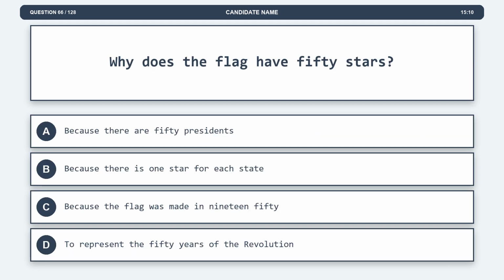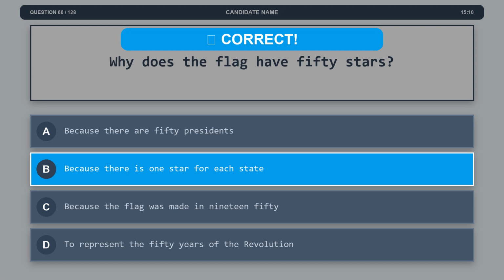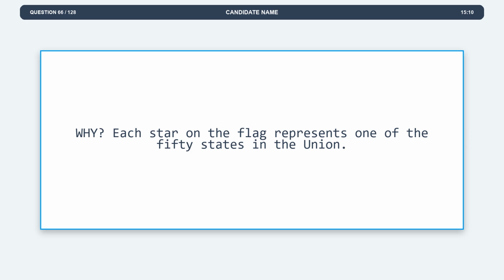Question 66. Why does the flag have 50 stars? Option A, because there are 50 presidents. Option B, because there is 1 star for each state. Option C, because the flag was made in 1950. Option D, to represent the 50 years of the Revolution. The correct answer is option B, because there is 1 star for each state. Explanation. Each star on the flag represents one of the 50 states in the Union.